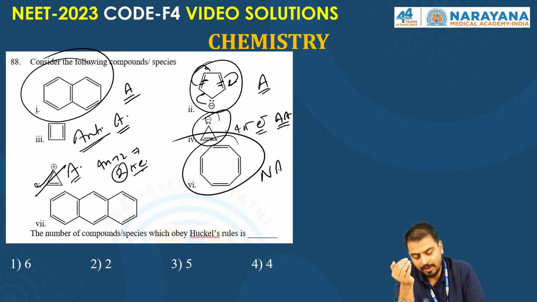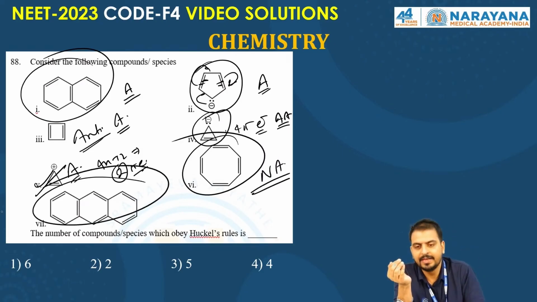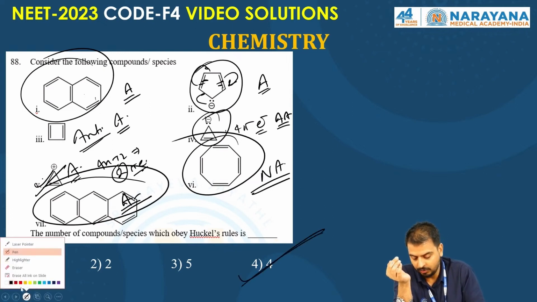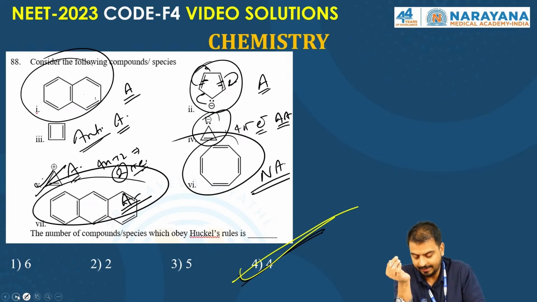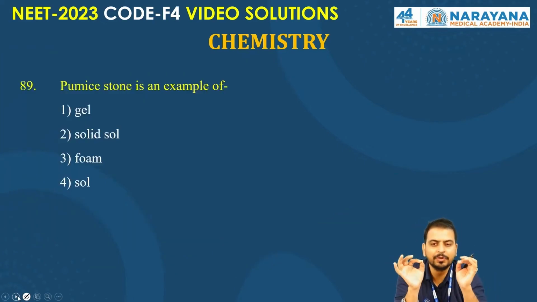Non-aromatic, so it's non-aromatic. Here, anthracene is aromatic. So the correct answer is aromatic: 1, 2, 3, 4. So option 4th. Guys, it goes to option 4th, right? Now move to the next question.